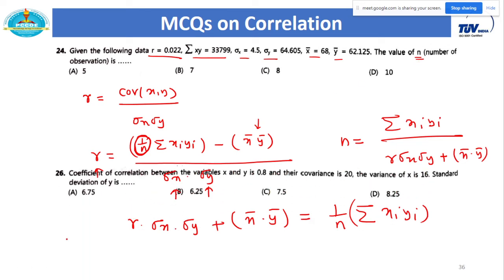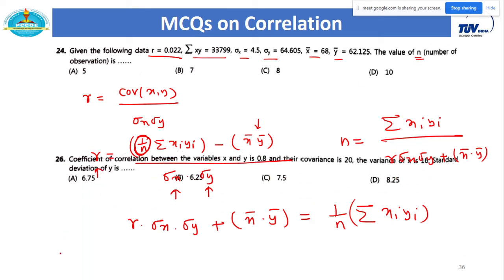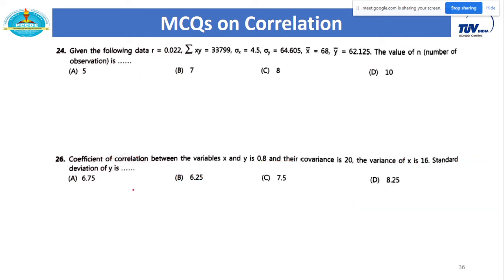The same question is there with a difference, so let me take that. Coefficient of correlation, 429, between variables x and y. Here we have given r, which is 0.8, covariance of xy is also given, 20, and variance of x is given, but variance of x is nothing but the square of standard deviation of x, correct?